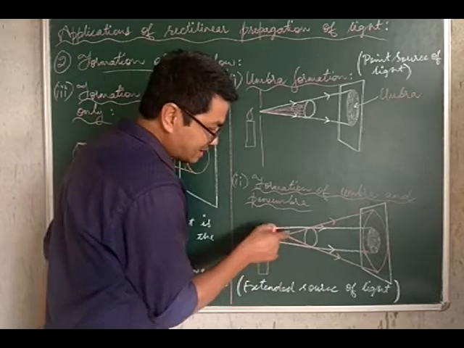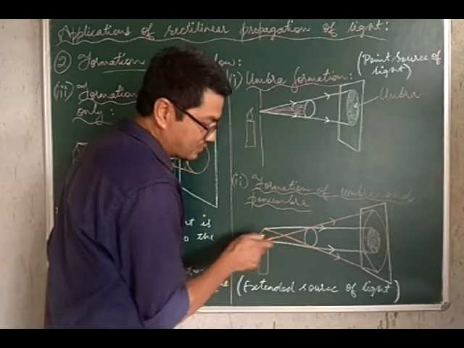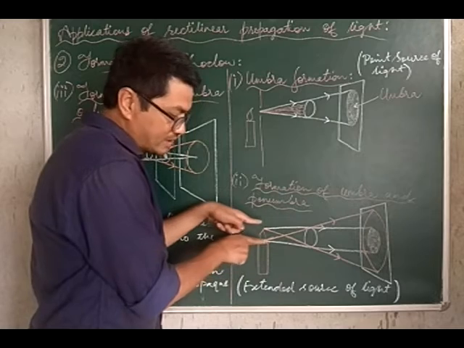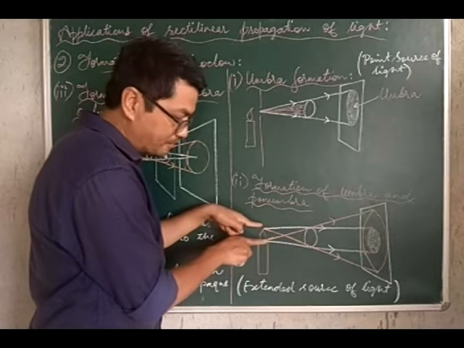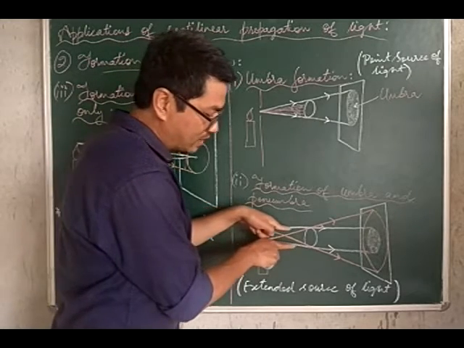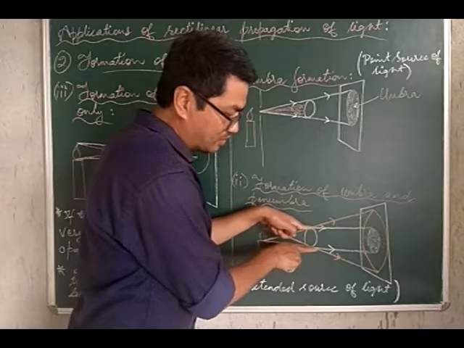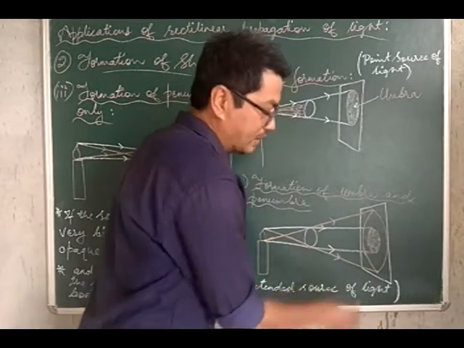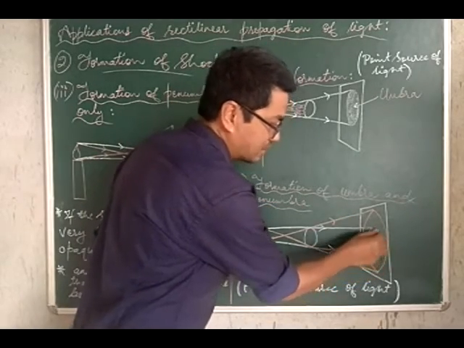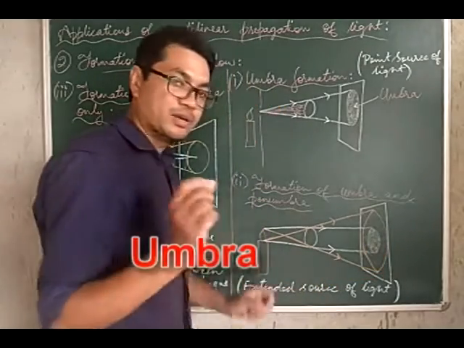You can see these two white extreme rays of light starting from the two ends of the flame. These two rays of light pass through the two extremes of the ball, and here is where the darkest part of the shadow is formed. This is called the penumbra.